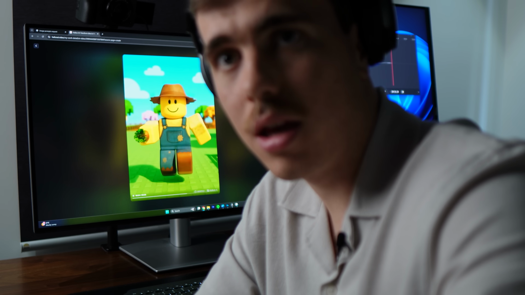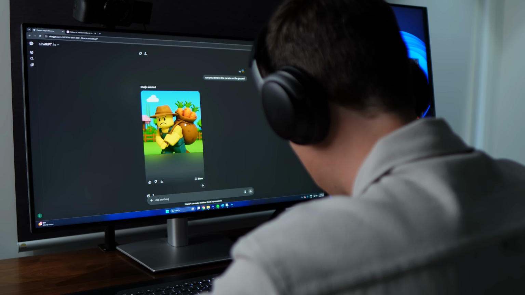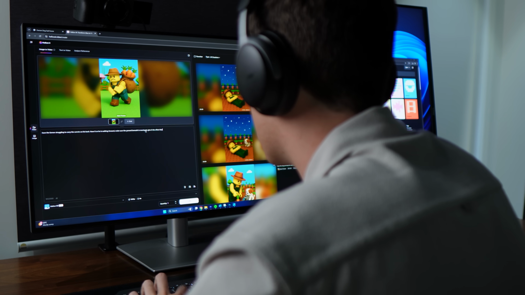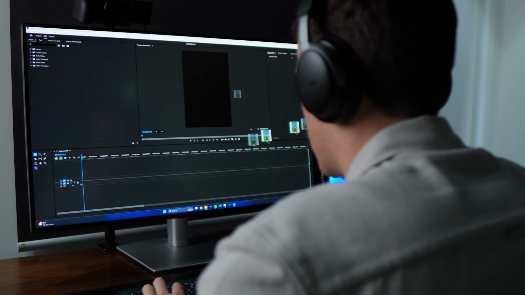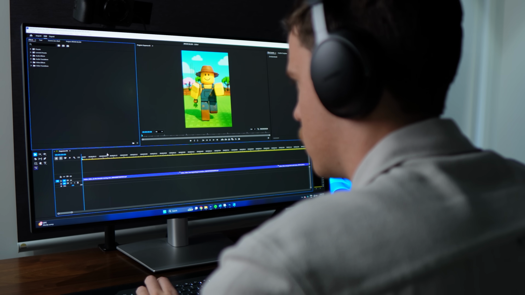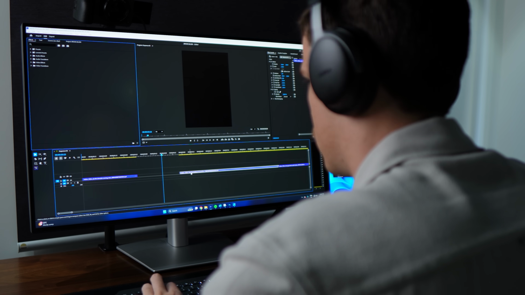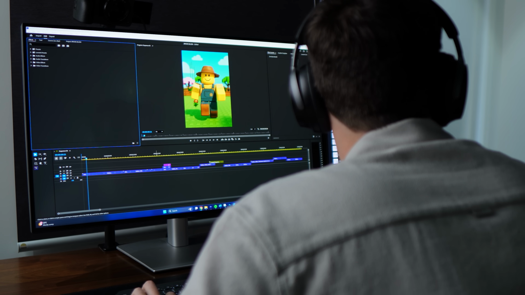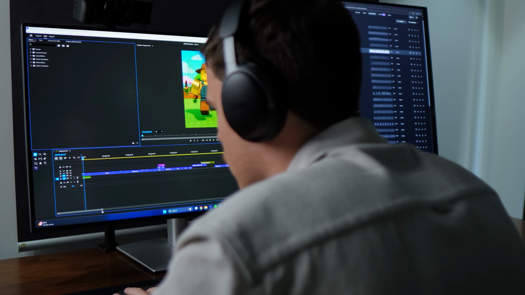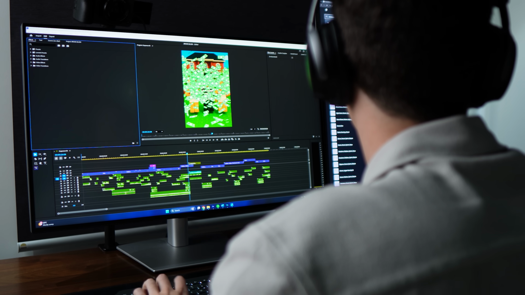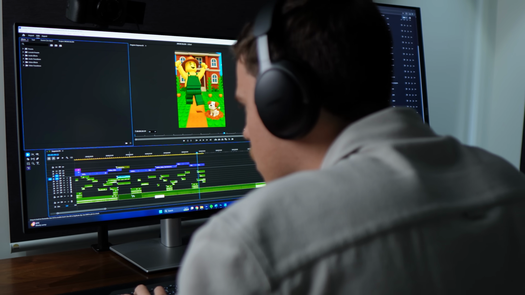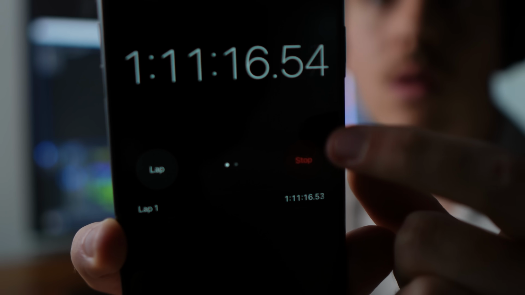Now, all I did was repeat that exact process, generating all the images and then generating each of the videos using the AI video generator. Finally, after all the generations were completed, I dragged them into my timeline and cut them up into 1 to 3 seconds clips to keep the pacing fast. I then got into sound design, which was sound effects like running, character noises, and any other sound effects to make the scenes come alive. I finally finished off the video with a music track, and then the video was complete. So that was just over 1 hour to complete.